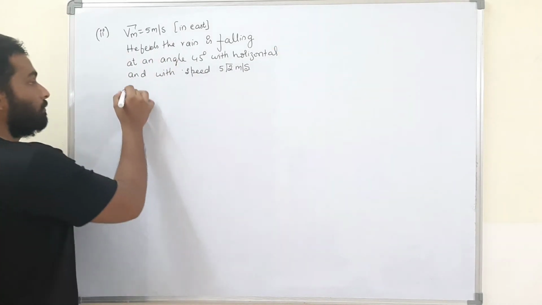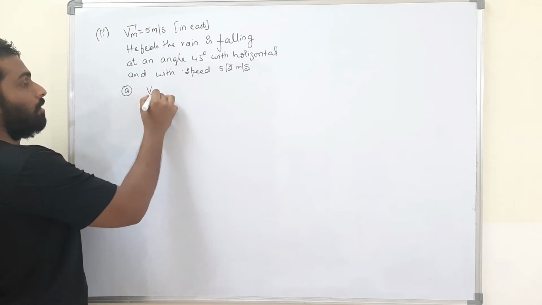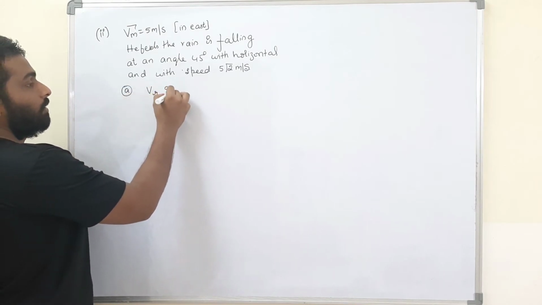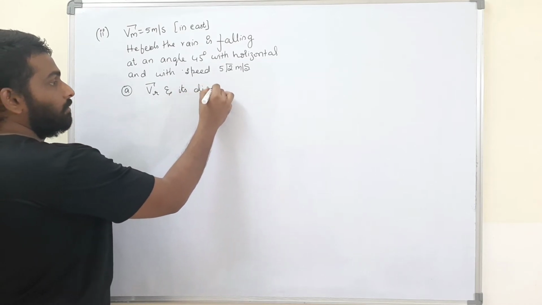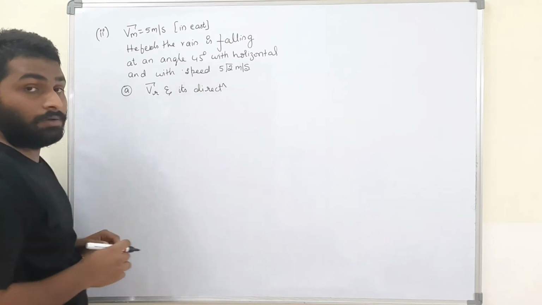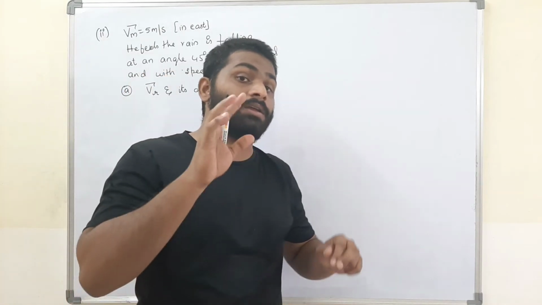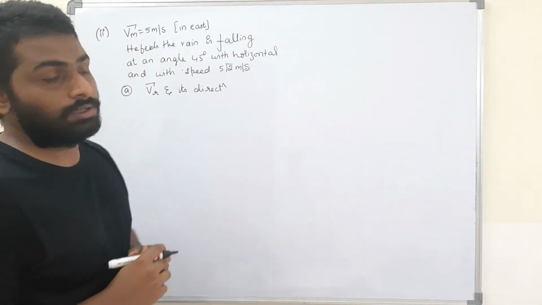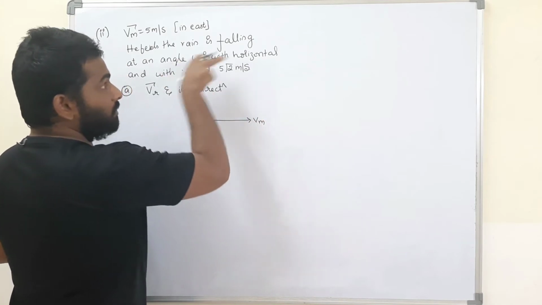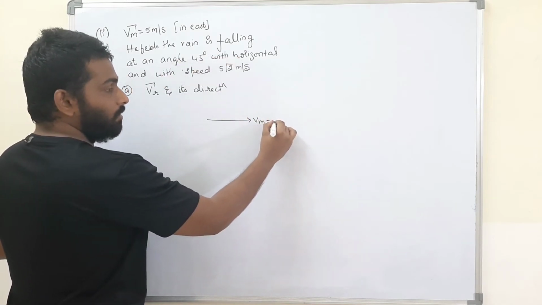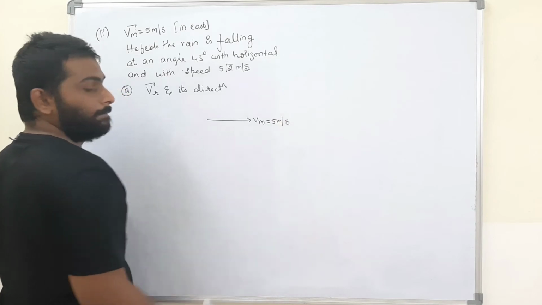Now they told us to find the velocity of rain and its direction. The velocity of rain and its direction. That is the thing they told us to find. Now same. This is the velocity of man towards east like this. What is the speed? 5 meters per second.